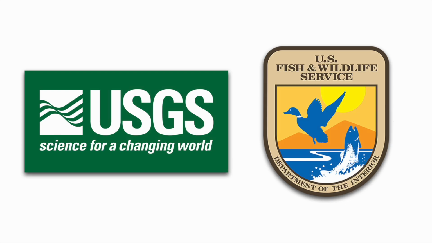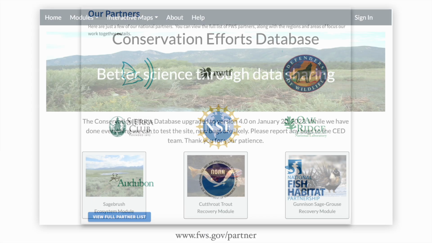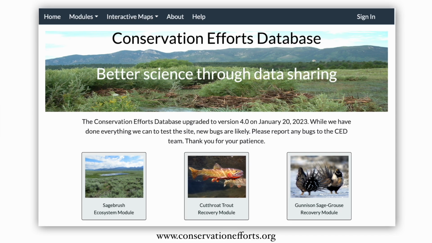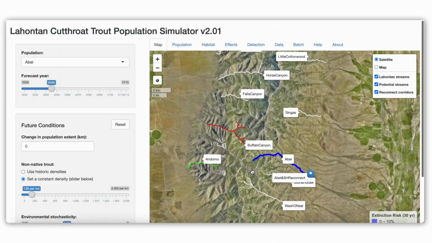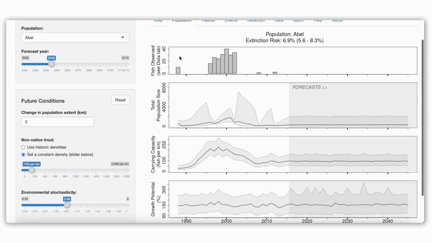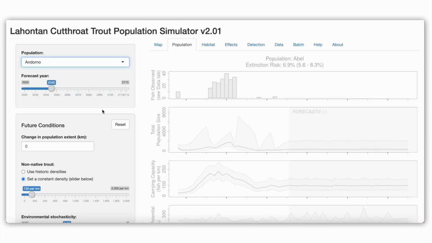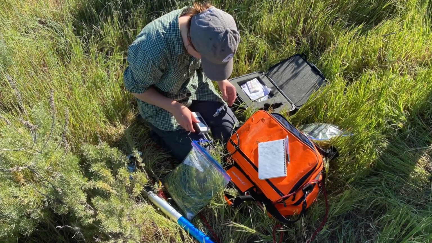The USGS and the U.S. Fish and Wildlife Service, in collaboration with many of our partners, are currently incorporating this tool into the Conservation Efforts Database module for cutthroat trout. Since that Conservation Efforts Database captures any and all conservation actions related to Lahontan cutthroat trout and the habitats it depends on, it can then be used to inform and support management decisions.